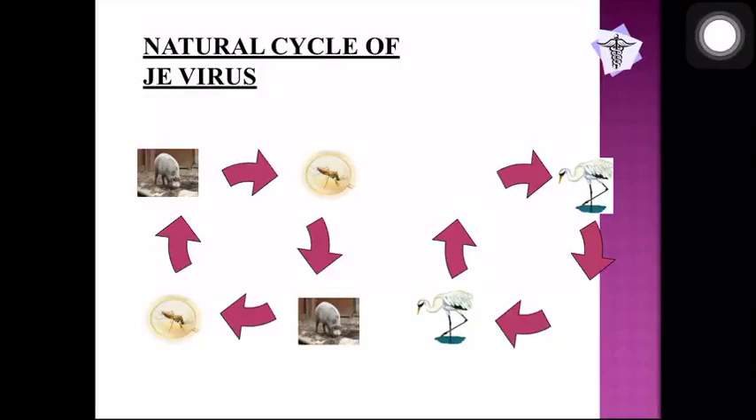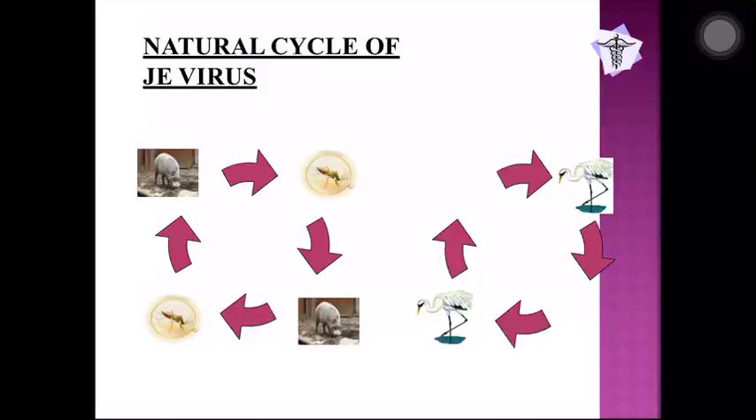So you can see here there are two cycles, one on the left side, one on the right side. On the left side you can see a picture of a pig and a mosquito. So here the infection is maintained in the pig through the bite of mosquitoes. A pig gets infected, a mosquito bites, and this mosquito bites another pig, so the other pig gets infected, and the cycle goes on. The pig is infected with JE virus, and the pig acts as an amplifying host.